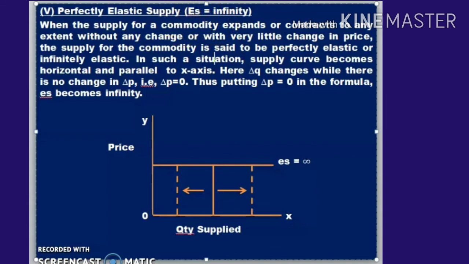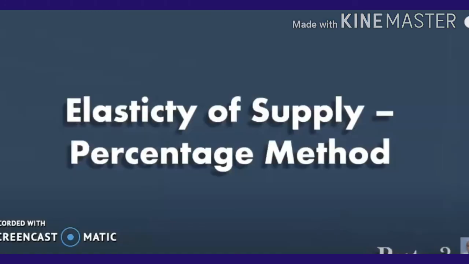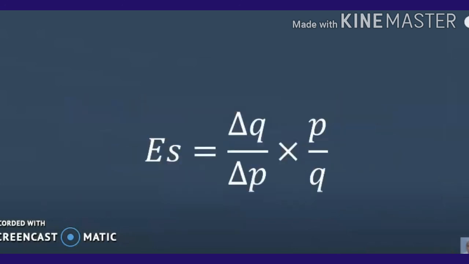Hope you understood. Next, you are going to study the elasticity of supply using the percentage method. The formula for elasticity of supply is the same: delta Q by delta P into P by Q. The same formula of elasticity of demand is used here. Q means quantity supplied and P means price of the commodity in the market.